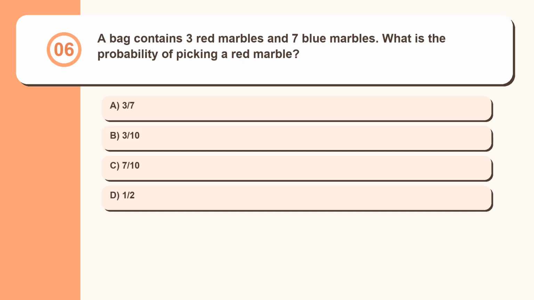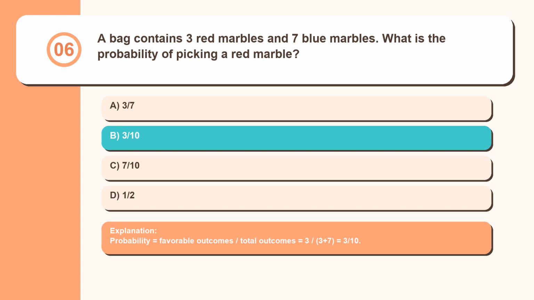Question 6. A bag contains 3 red marbles and 7 blue marbles. What is the probability of picking a red marble? 3/7, 3/10, 7/10, 1/2. Probability equals favorable outcomes / total outcomes equals 3/(3 + 7) equals 3/10.